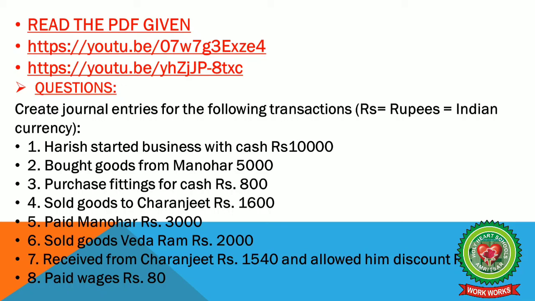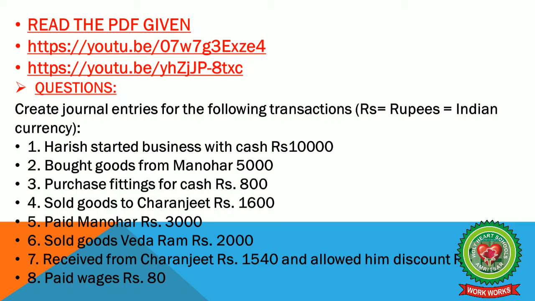Read the PDF given with you and follow the YouTube links for more clarity of the topic. You have to answer the following questions. Pass the journal entries for the following transactions. Harish started business with cash 10,000. Bought goods from Manohar 5,000. Purchased fittings for cash 800. Sold goods to Charanjit 1,600.